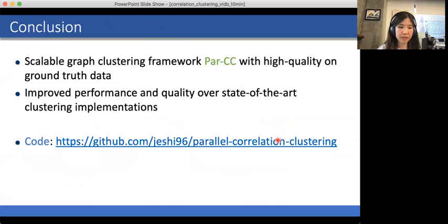So in conclusion, I've presented our scalable graph clustering framework for CC that has high quality on ground truth data. And I've shown improved performance and quality over the state-of-the-art clustering implementations. And our code is publicly available at this link here.